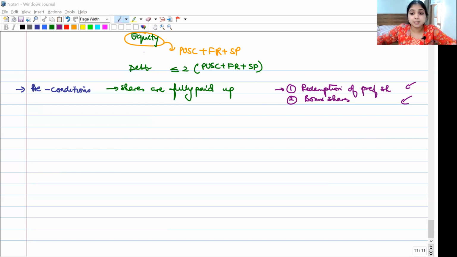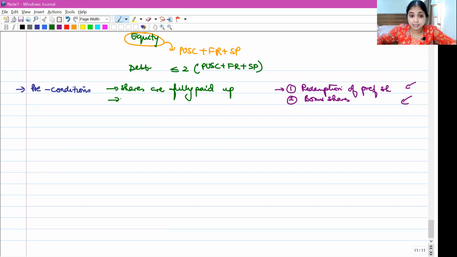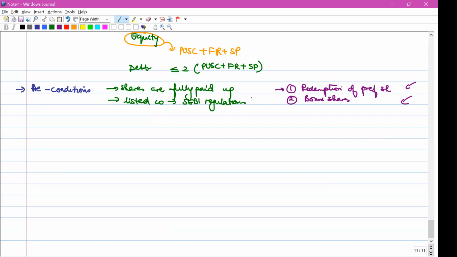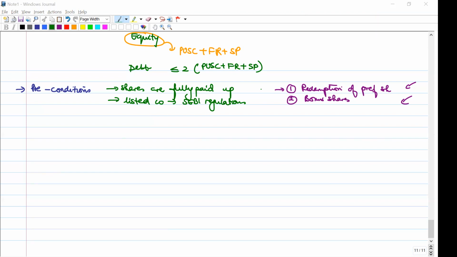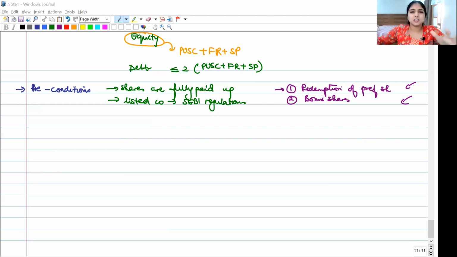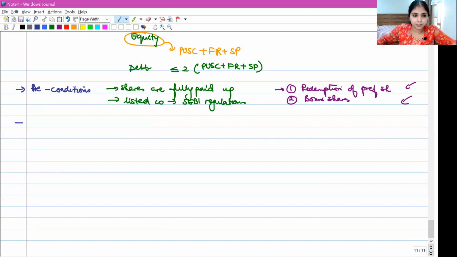In case my company happens to be a listed company, then you have a lot of SEBI regulations also applicable for buyback of shares. All those SEBI regulations also we must make sure are being followed. What are those SEBI regulations? Not required right now. We are focusing on Companies Act. Now listen to my next point. My next point is very important. You may get a standalone question just focusing on the next point possible.